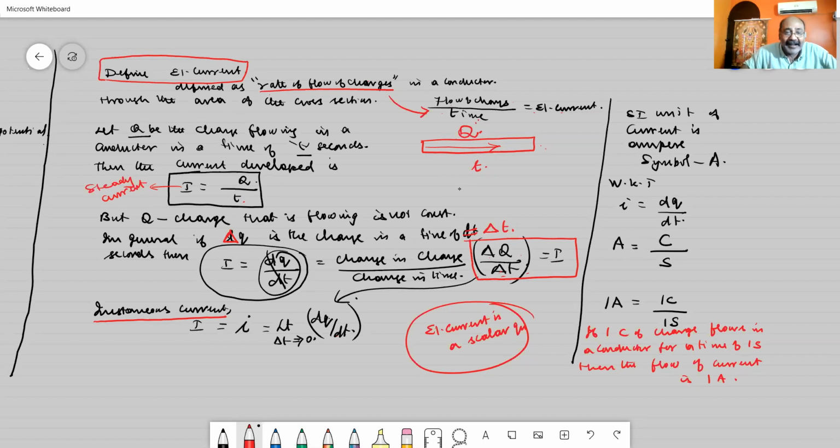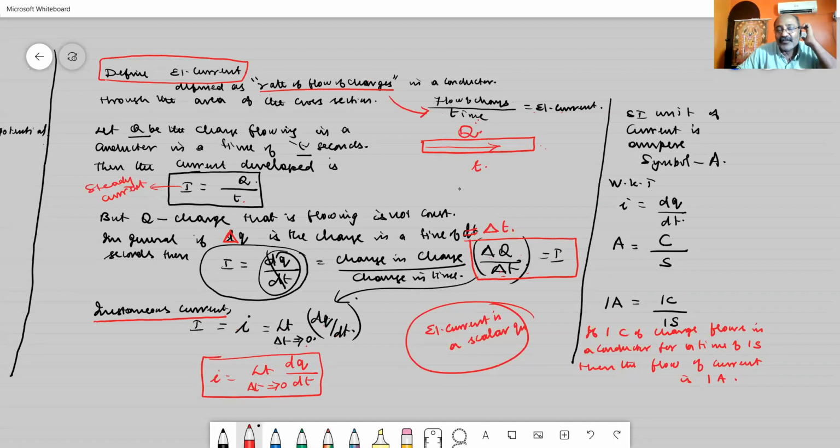So I am applying the limit. Instead of delta T, I am saying limit delta T tends to 0. Then this delta Q becomes dQ and delta T becomes dt. So instantaneous current I is limit delta T tends to 0, change in charge dQ by a small interval of time dt.